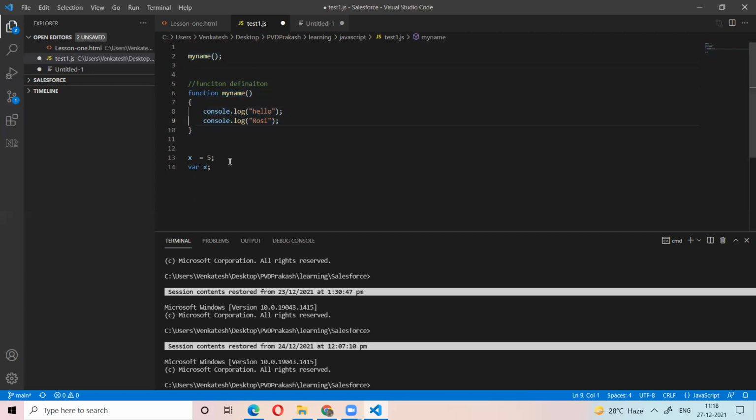So if you define myName, it will check the bottom of the file also. It will not check only the top of the file. When it comes to this line, it checks this function above, and also it will check below the function, whether it is defined anywhere. It finds it here, so then only it works. You got it, right?